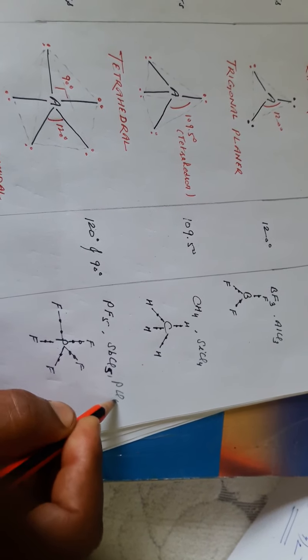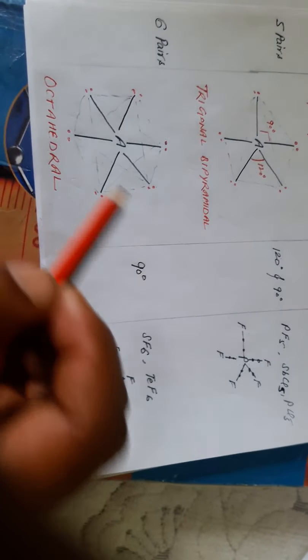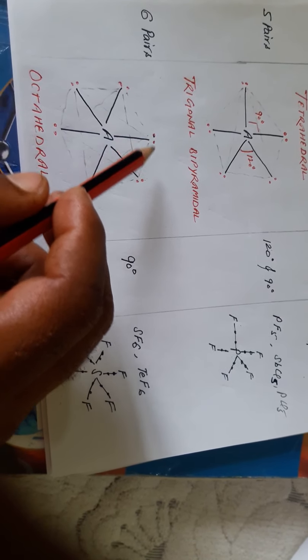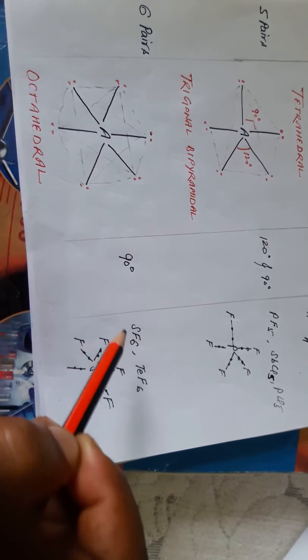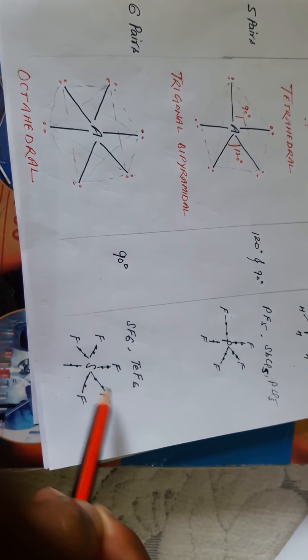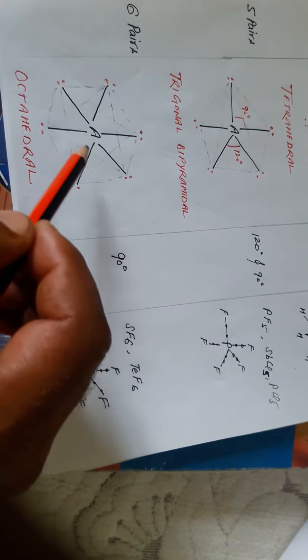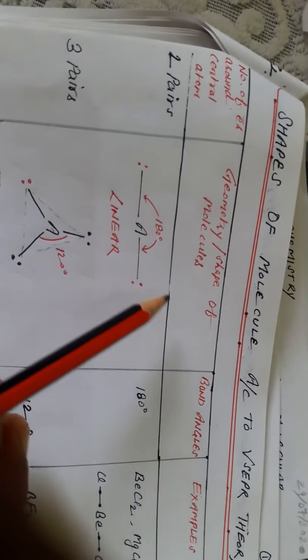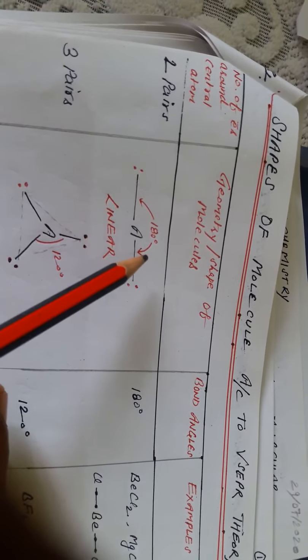We take one more example, PCl5. The last structure is with 6 pairs, and that structure is octahedral. If the central atom shares 6 electrons with the other atoms, it occupies this shape with 90-degree angles. So this is the example, and each angle in this case is 90 degrees. Now I am telling you one conceptual question you must know: when does the structure of a molecule's shape start? When there are at least 2 bond pairs.